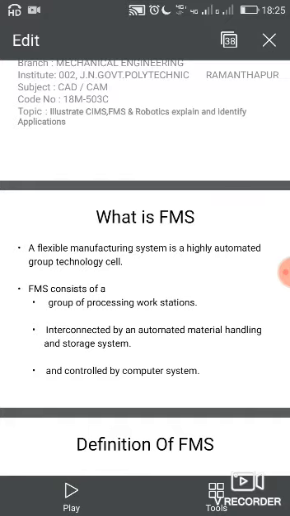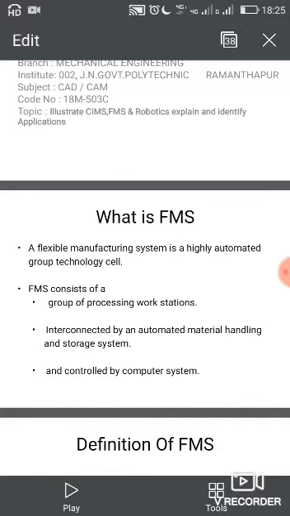FMS is the combination of machine tools, material handling equipment, and computer components and software. So it is a combination of machine tools; next one is material handling equipment; third one is computer components and software. That is FMS. It is a highly automated group of technology with all these three things. FMS can be utilized for machining applications, assembling, and manufacturing like plastic injection molding, sheet metal fabrication, welding, etc. So for all these things we use FMS.